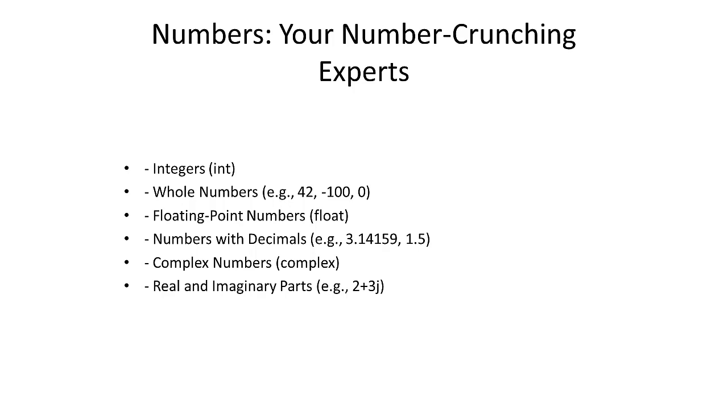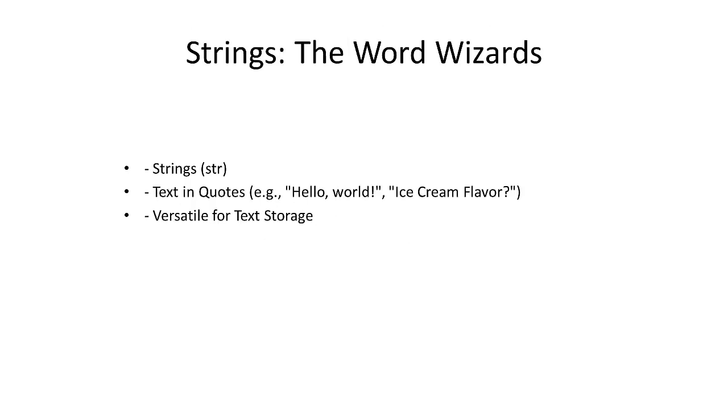And complex numbers, or complex. Numbers with real and imaginary parts like 2 plus 3j. They are essential for advanced math and engineering, but don't worry if they sound a bit out there for now. The next data type is strings. Strings, or str, are text enclosed in quotes, like "Hello world" or "What's your favorite ice cream flavor?" Use them to store names, messages, song lyrics, or even entire novels.